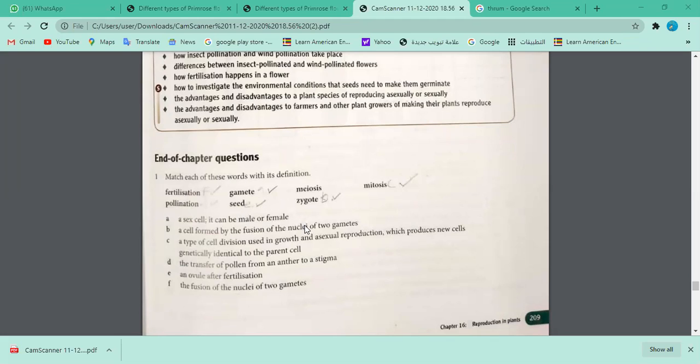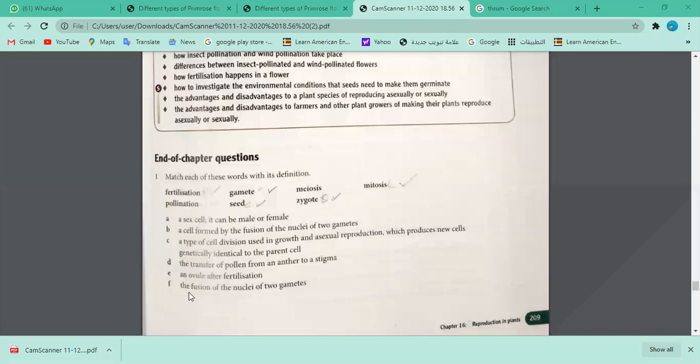So remember that when the nuclei of the pollen grains fuse with the nuclei of the ovules, you have fusion, right? This fusion is fertilization, and it forms a zygote, and this zygote grows into a seed, and the ovary will grow to become the fruit, right? So the best answer here is seed. You have used zygote. Zygote is a fusion. This is a very accurate description of a zygote, right? And what happens after an ovule then? Okay, what about F, Nabil or Aisha? Who is going to answer this?